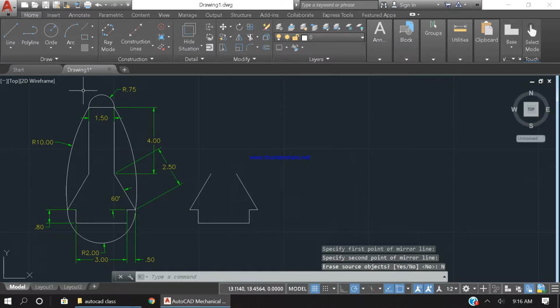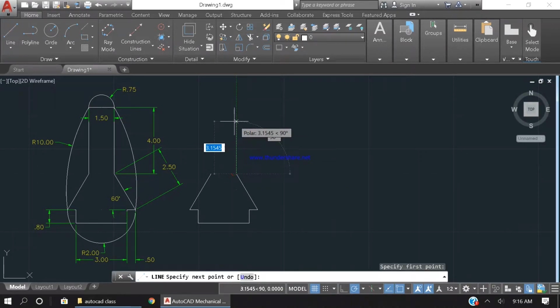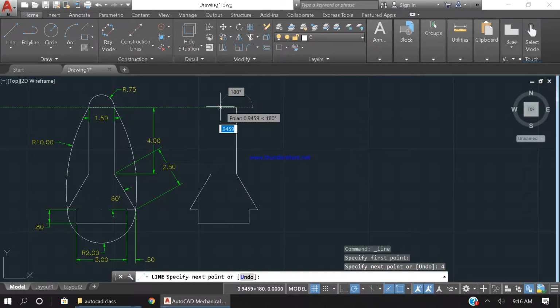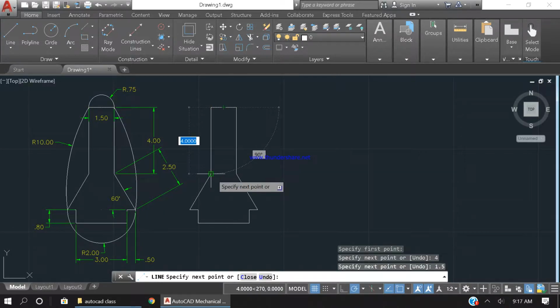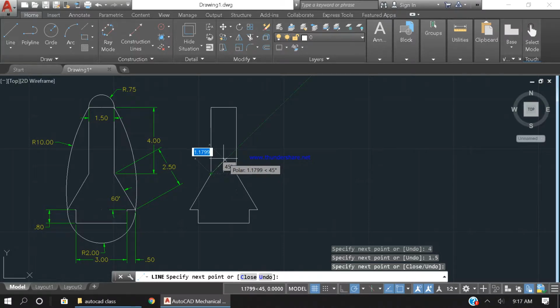Okay, now this option is saying a line of 4 and then 1.5, so I'm gonna go 4 up. Okay, enter, and I'm gonna say 1.5, enter. Okay, now I'm gonna come down a little. It's done. Okay, now this part is done.